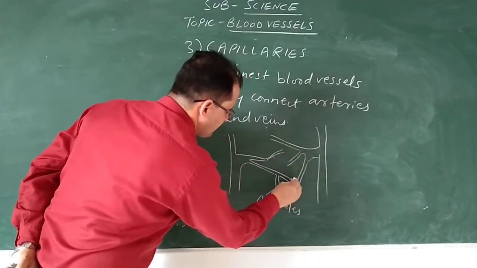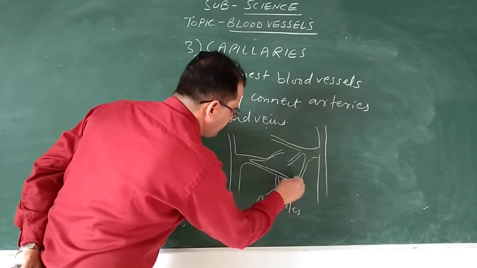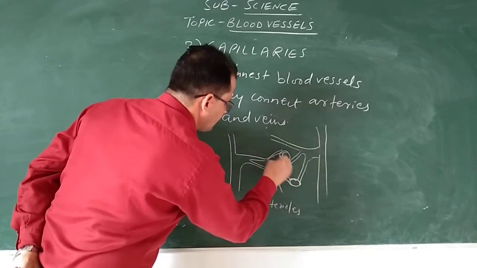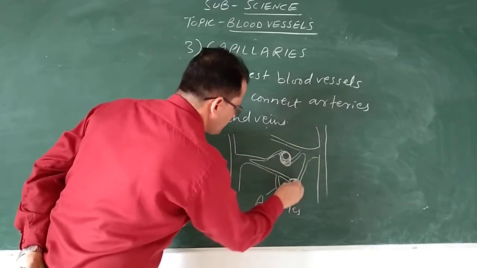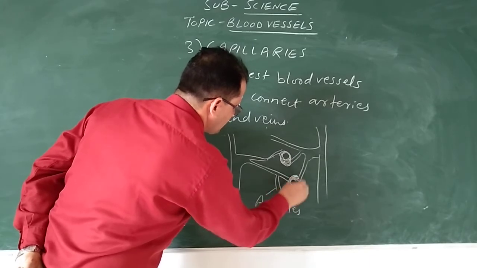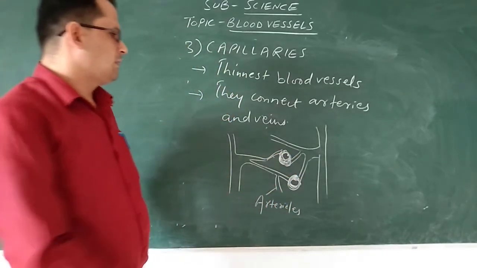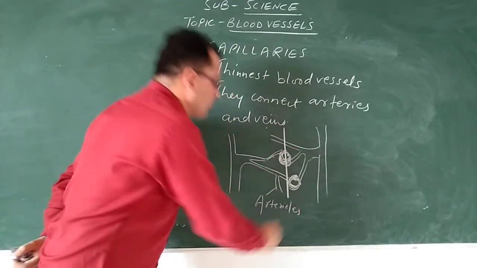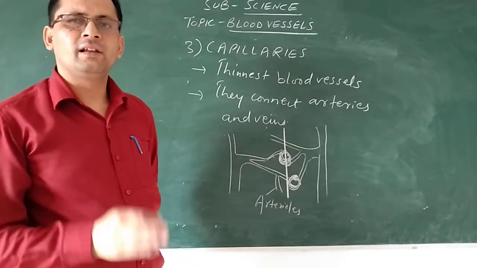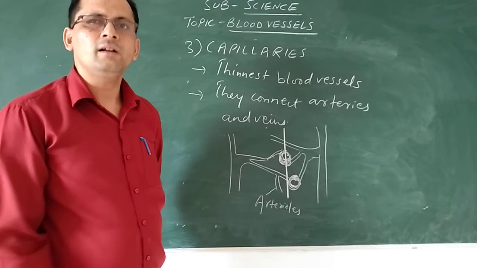So you can see they are joining together at the point which is known as capillaries. The point of connection here, where the branches are joining, is known as capillaries. So the main function of the capillaries is to connect arteries and veins.